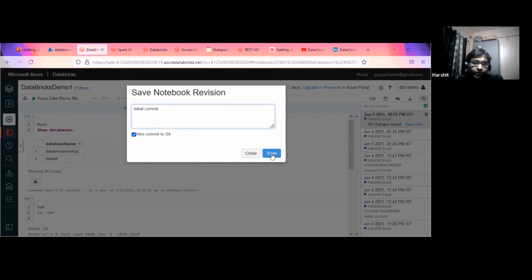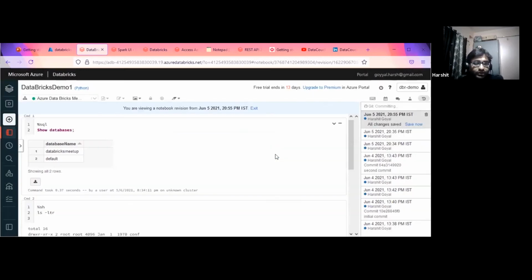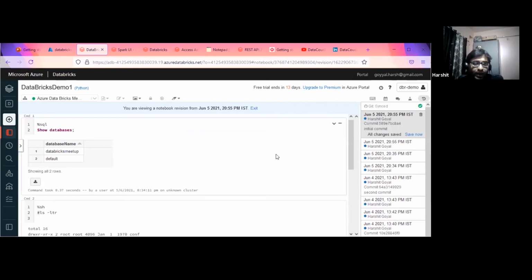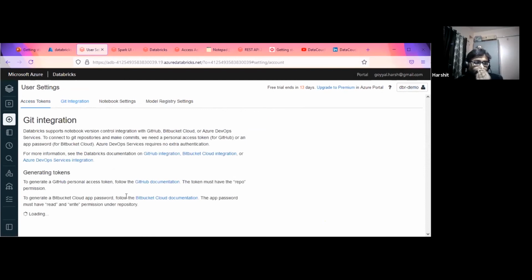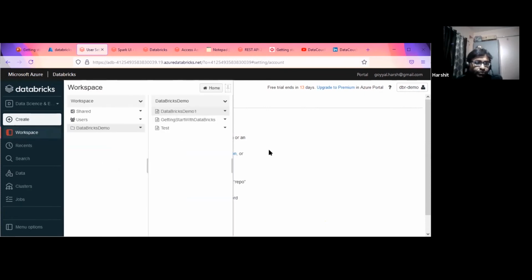So what we have to do is take the token from my Git account and change it from here. With a few clicks, we integrate our Databricks workspace with the Git environment. That's it. We don't need to go to the edge node and do all these things.